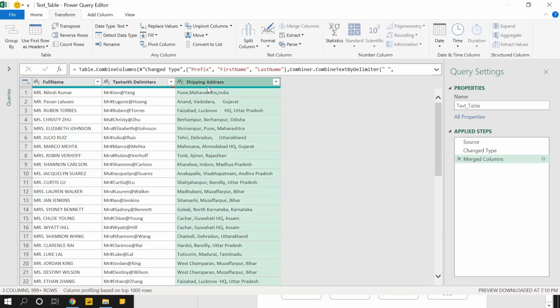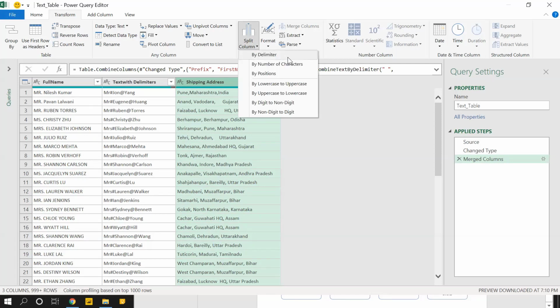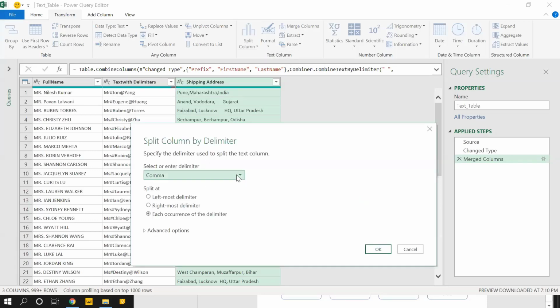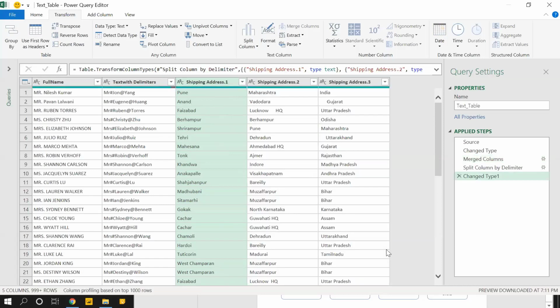Next one, if you see the shipping address column, I want to split it into three columns. Split column by delimiter. And it is so smart that it identified what the delimiter was. It found out that comma was the delimiter, and I'll just click on OK, and those are separated into three columns.